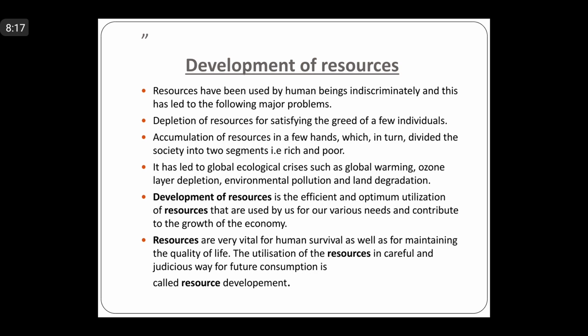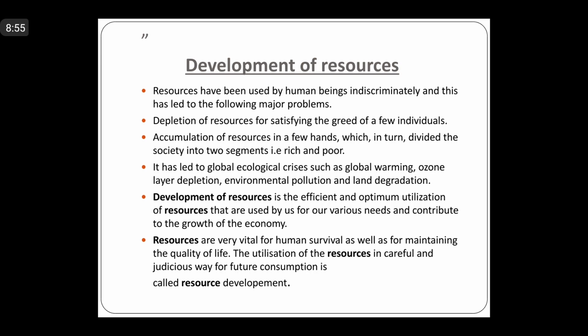Then when we discuss the problems, what are the major problems of resource development? The problems associated with the development of resources are, according to me, that the resources will increase in a certain area. There are chances that more people will try to shift to that area due to the presence of abundance of resources, right? And so increase in the population will be a problem associated with resource development.